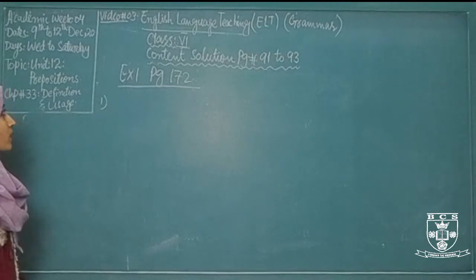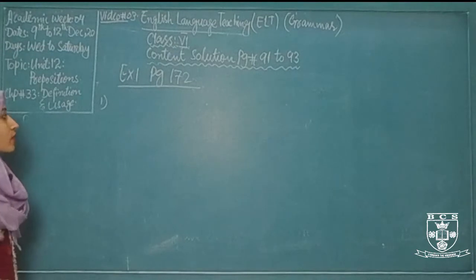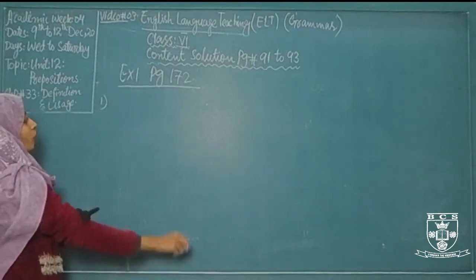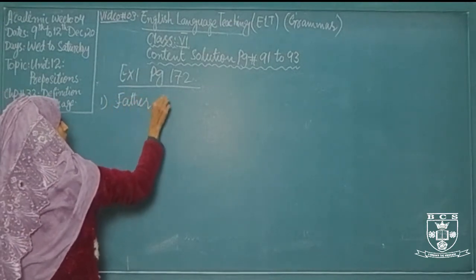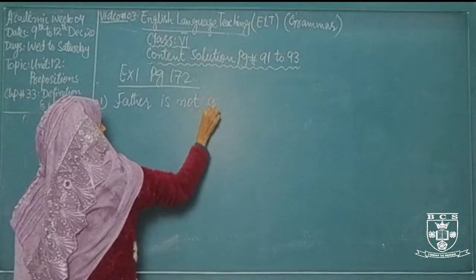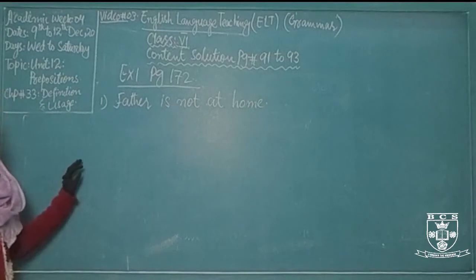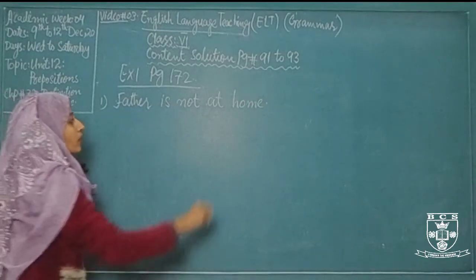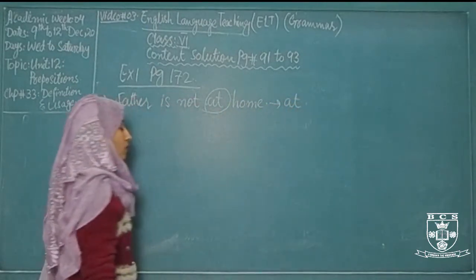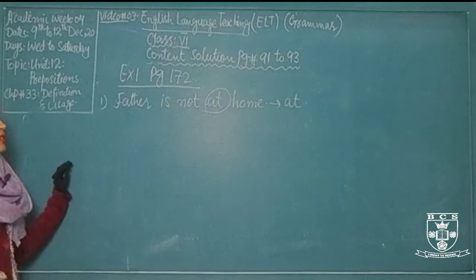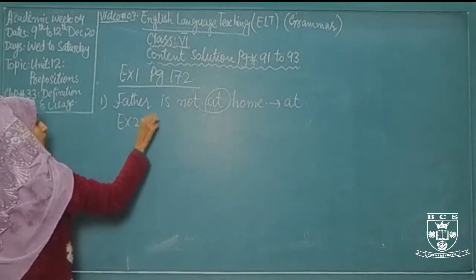What will you do in exercise 1 on page number 172? You just have to pick out the preposition in the given sentences. The first I will solve for you: father is not at home. What is the preposition in this sentence? You just have to pick out at. At is the preposition in this sentence, and all the points will be solved in the same way. Now come to exercise number 2 on page number 172.